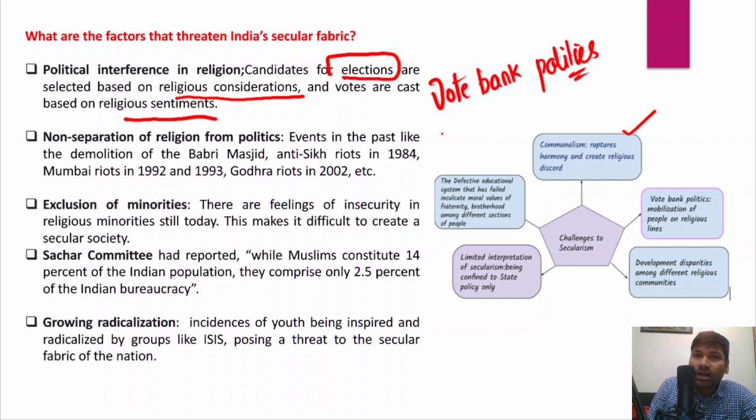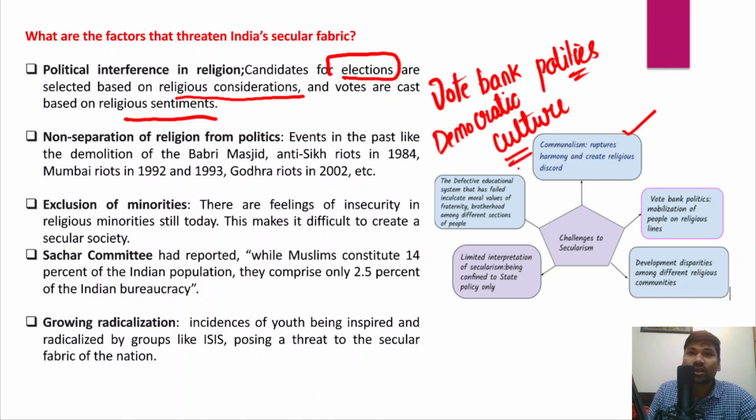Now imagine a place or a constituency which is a Muslim majority constituency or a Hindu majority constituency. Now in those constituencies, the candidate would most likely be a candidate who belongs to the majority religious community. Because that is what is called as India lacking a democratic culture. This is the criticism of the Western scholars, right?